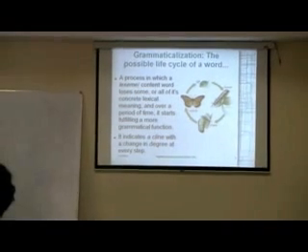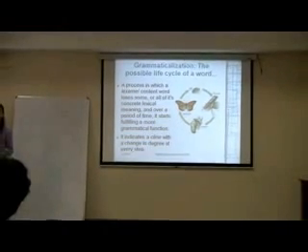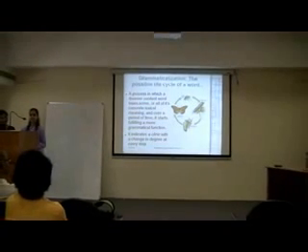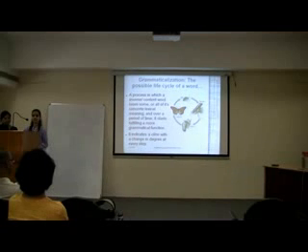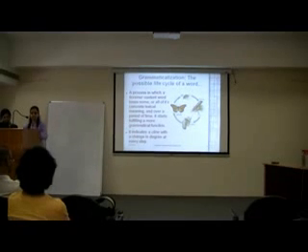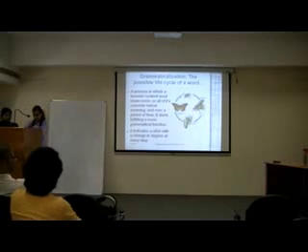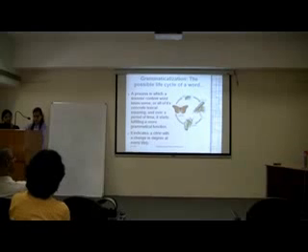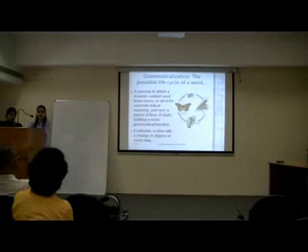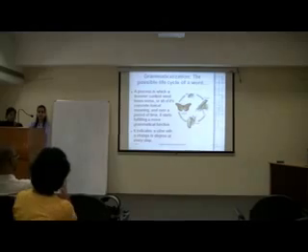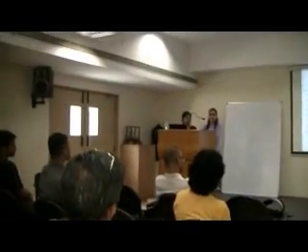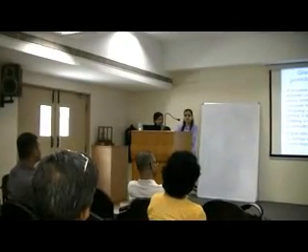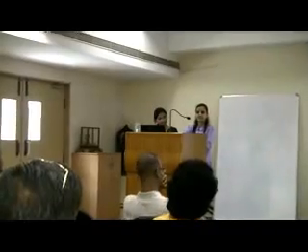And functional categories on the other hand are sort of closed categories, so you can never really add a new tense marker or an aspectual marker there. So I was saying that gradually these lexical words kind of move towards grammaticality over a period of time before it starts fulfilling a more grammatical function. And there is a cline in the process where you have a word which starts off as a lexical item, and there are instances where the verb, for example, will play the role of an aspectual marker and still function as a verb till it actually reaches grammaticality.